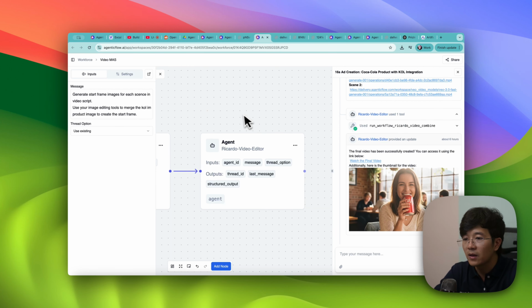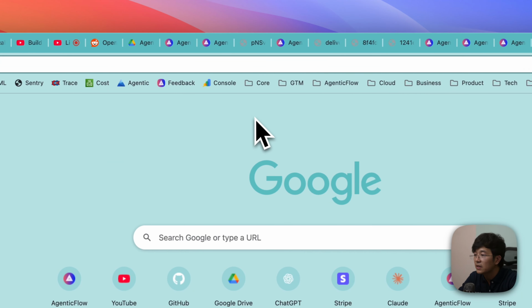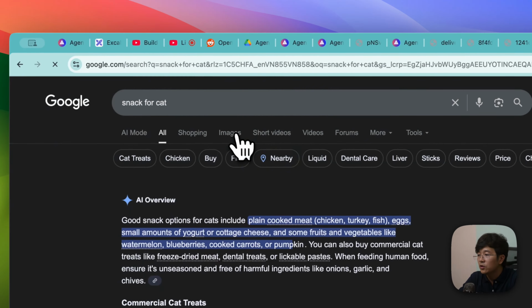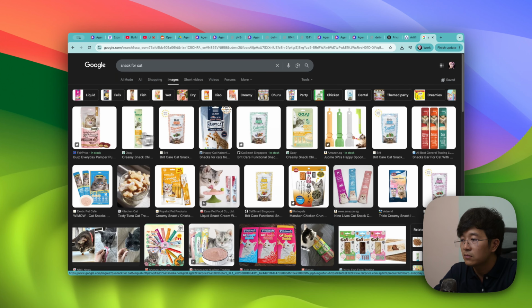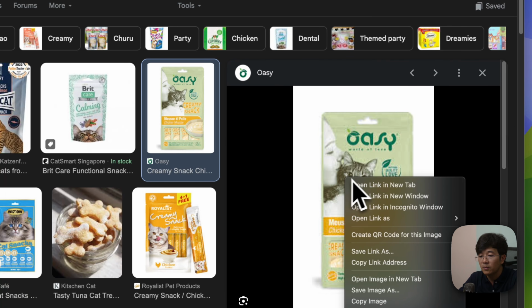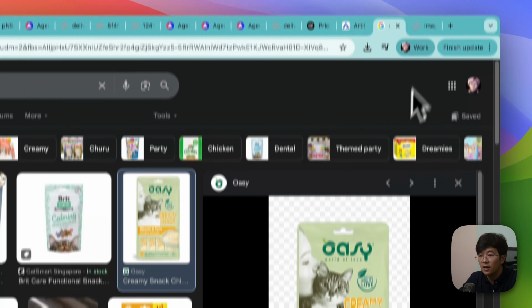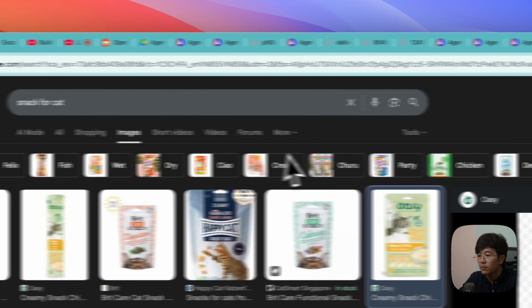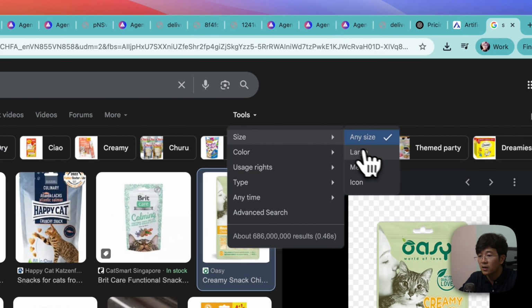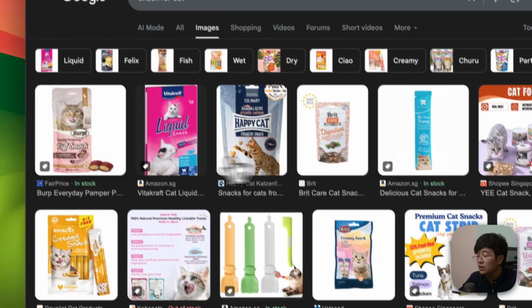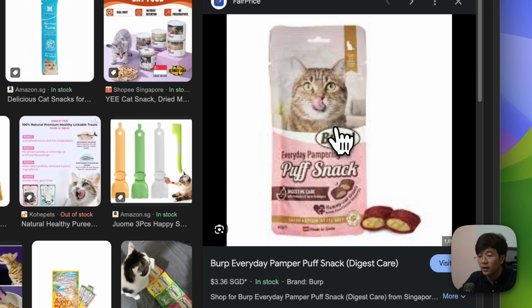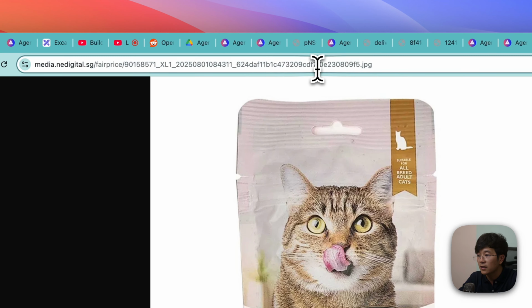This is the result that you just saw. Before we move on, let's do a random example, maybe snacks for a cat. Let me look on Google image for a picture. Let me open the image in a new tab. It's quite small, so let me pick a bigger one. Let's take this pet snack. This looks good. Let me open this image in a tab to make sure that we can access this image.